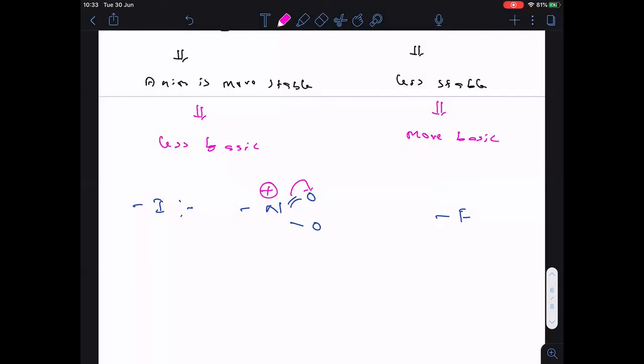So, when the positive charge is more, it can withdraw electrons easily. But on fluorine, there is no positive charge, it is neutral. Remember, everyone, a cation has more minus I power than neutral. Therefore, NO2 is having more minus I power than fluorine.